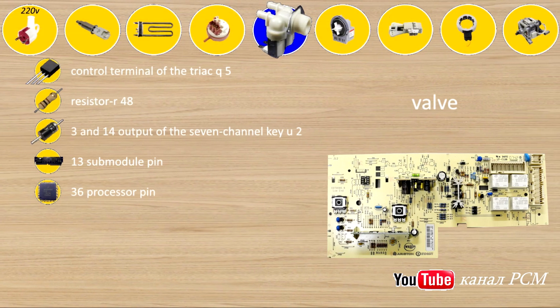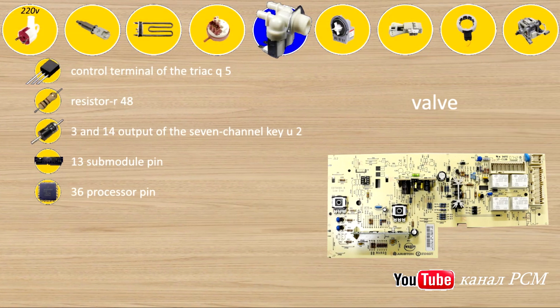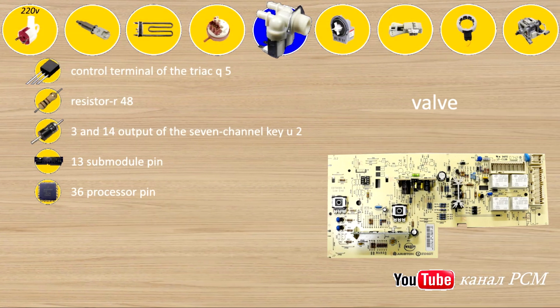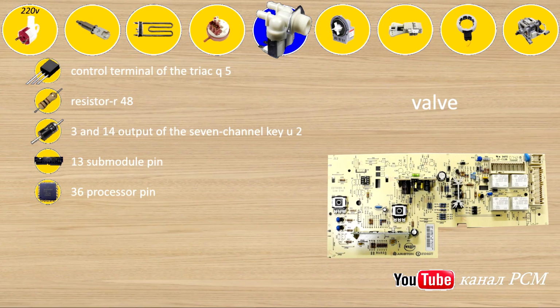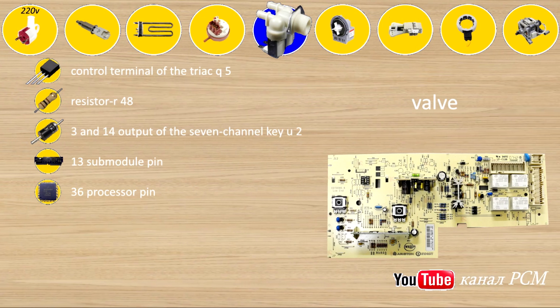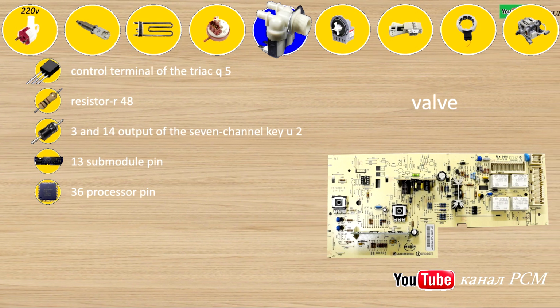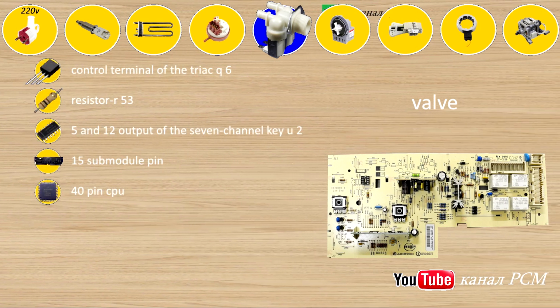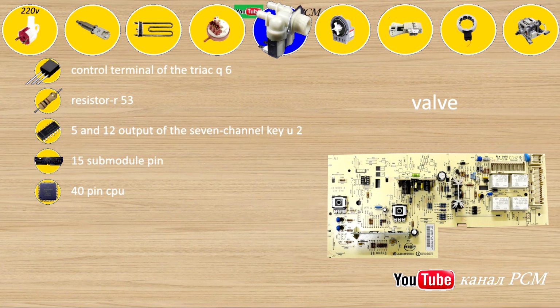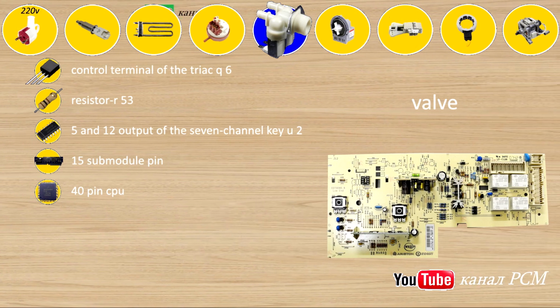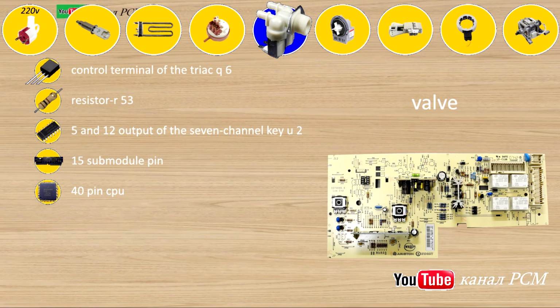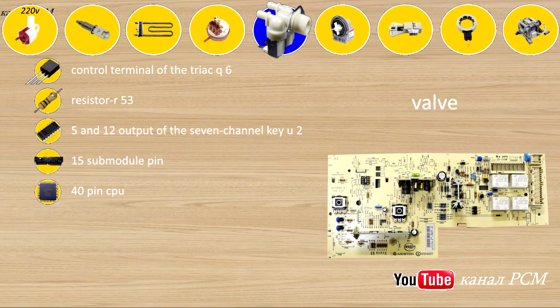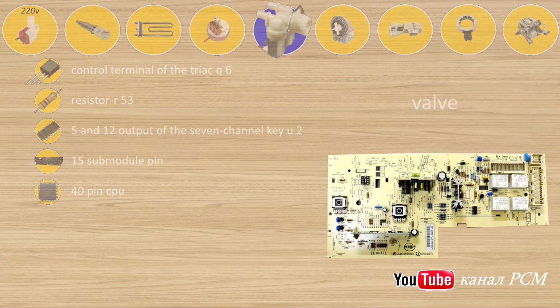Valve. Control terminal of the triac Q5. Resistor R48. Pins 3 and 14 output of the 7-channel KU2. Submodule pin 13. Processor pin 36. Control terminal of the triac Q6. Resistor R53. Pins 5 and 12 output of the 7-channel KU2. Submodule pin 15. CPU pin 40.